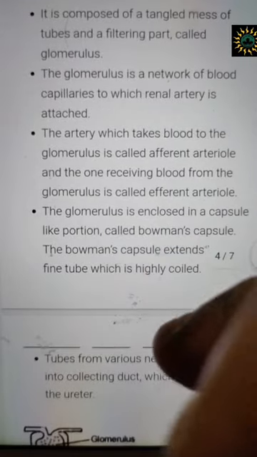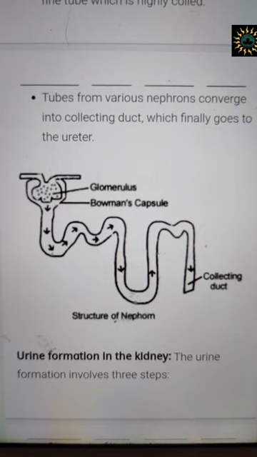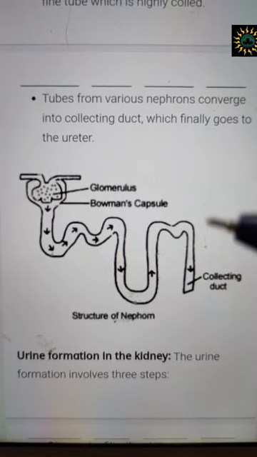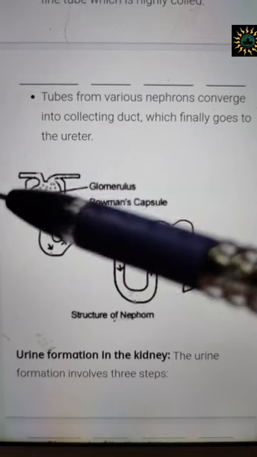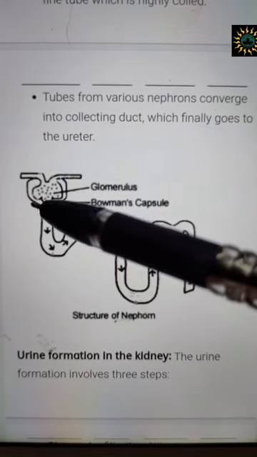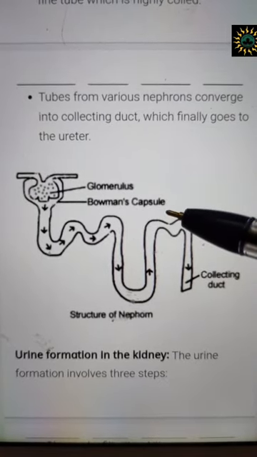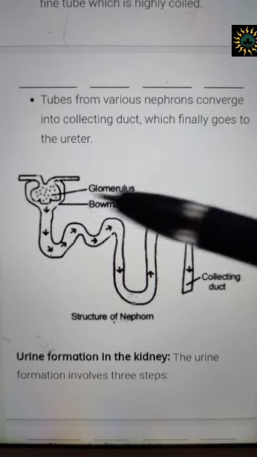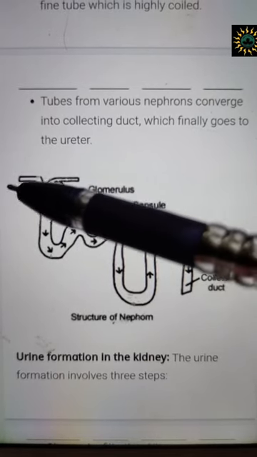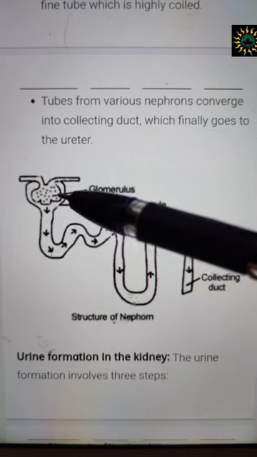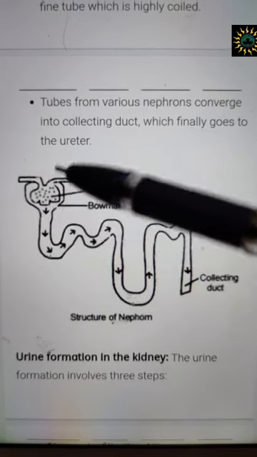Now let's go to how the nephrons look. As I have already told you, nephrons are the filtering units of my kidney. Basically the nephron consists of a cup-like structure called the Bowman's capsule. In this cup-like structure, you see there is something inside. This is nothing but the blood vessels, the capillaries.